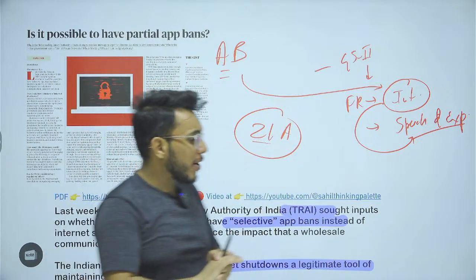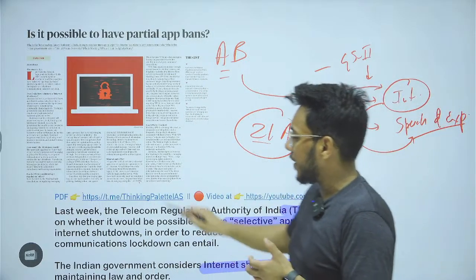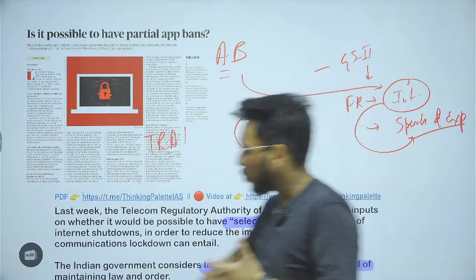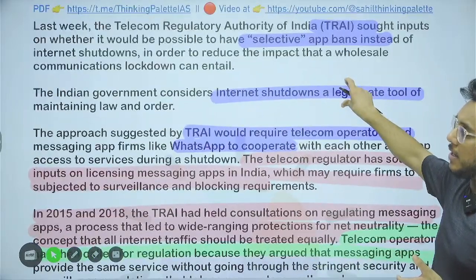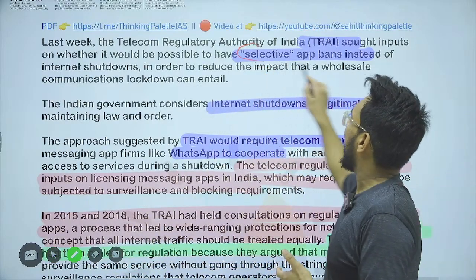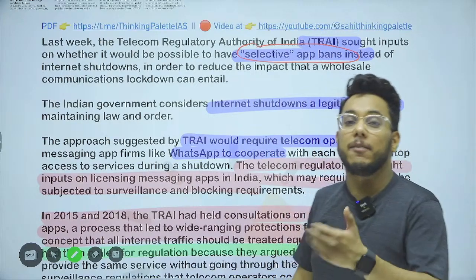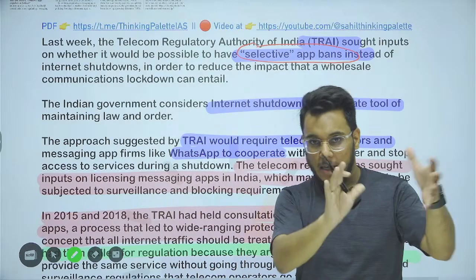Now, guys, recently the Telecom Regulatory Authority of India has given a proposal: why completely shut down the internet, can we have a selective internet ban? What do we mean by this selective internet ban? Why is the internet shut down? It is so that miscreants don't spread fake news and don't mobilize rule breakers at a particular place.